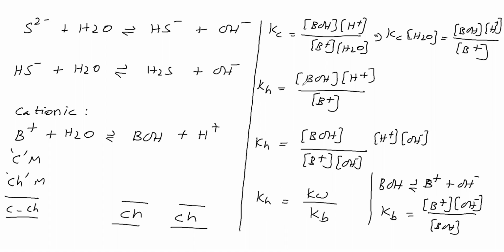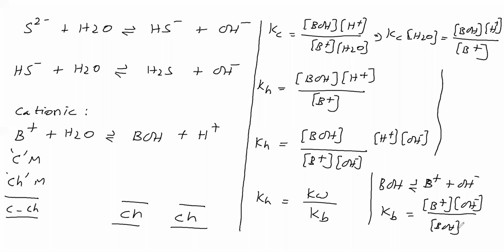So we know Kh, and the BOH and B plus concentrations, then we can find the H plus concentration. From the H plus concentration we can say the pH of this solution. Now, what is the C value? How to find the C value, that we'll see. Now we will take a salt.